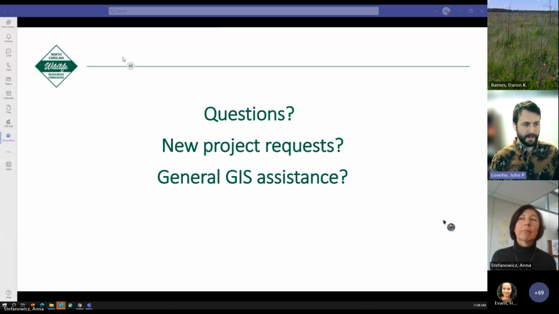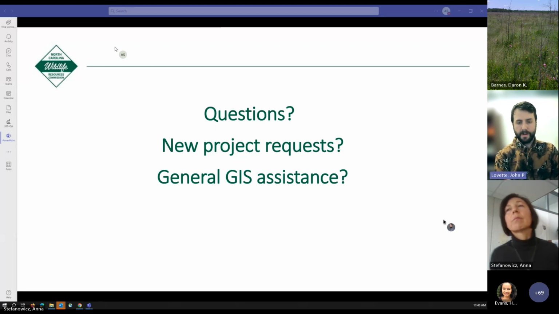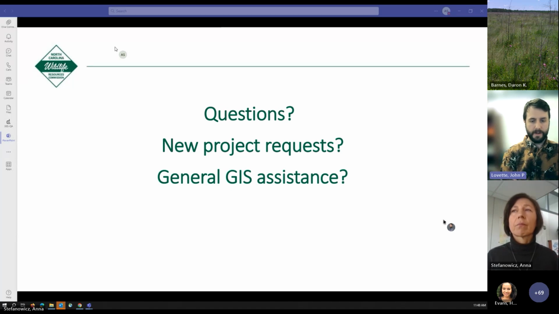I can take that on. I think it depends a little bit on your goals. With ArcGIS Online, you can publish data layers to ArcGIS Online, and then they become kind of live and collaborative.